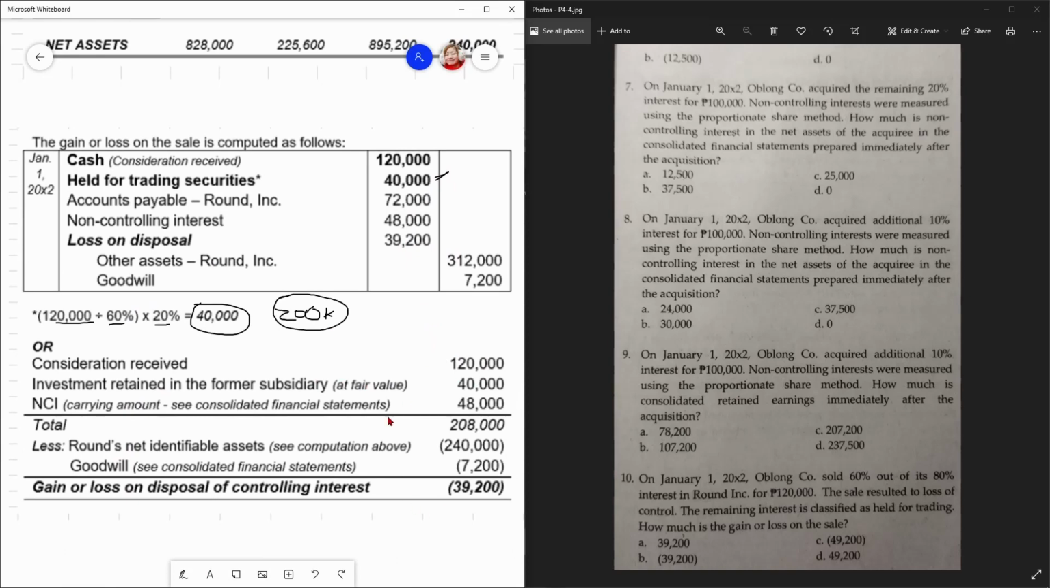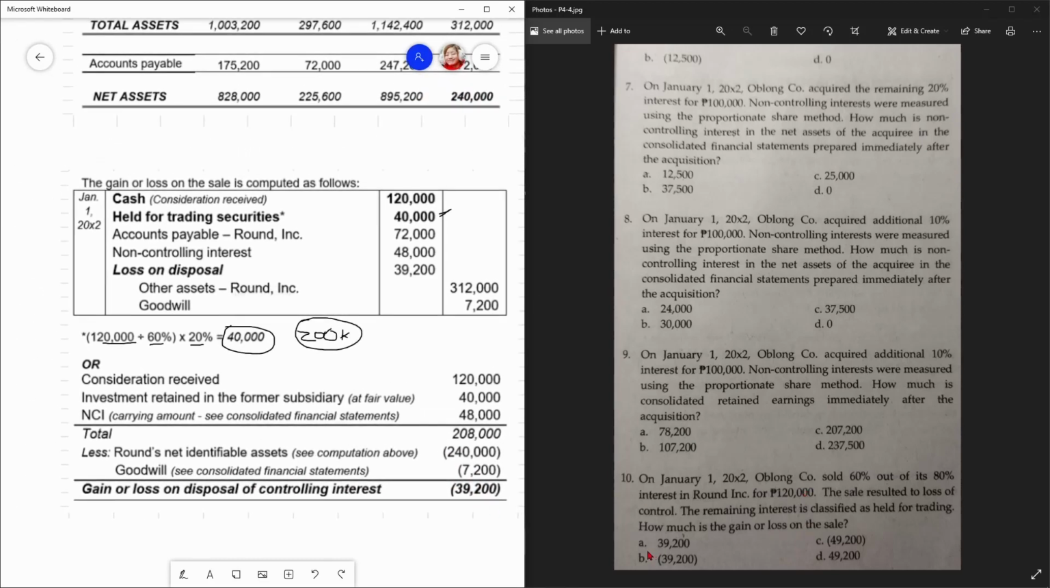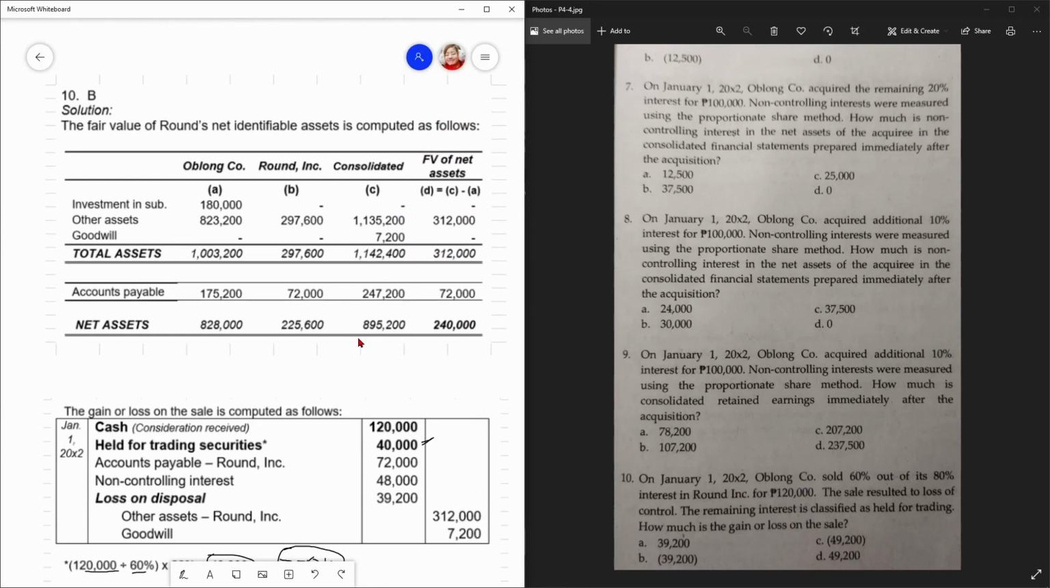Or you can do this sa baba, consideration received 120,000, investment retained in the former subsidiary, di ba? Fair value, gaya ng ginawa natin dito. Then, yung NCI natin, carrying amount, si consolidated, yung 48,000. So, yung total is 208. Round's net identifiable asset, si computation above, yung 240, di ba? Goodwill natin, 7,200. So, gain or loss on disposal of controlling interest, di ba? Nagka-loss ka pa, 39,200 yung iyong loss. So, that is letter B. So, that is all. Miscellaneous topics.